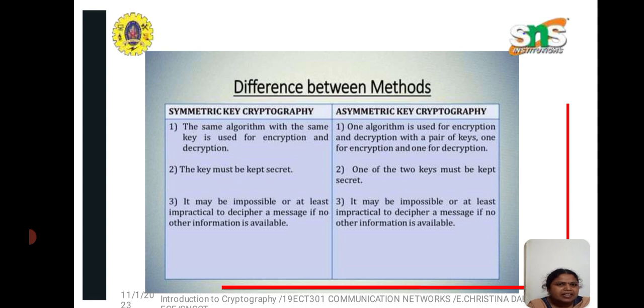In the asymmetric key, we use only one algorithm, used for encryption as well as decryption, with a pair of keys, one for encryption and one for decryption. One of the keys must be kept secret, and it is impossible or at least impractical to decipher a message if no other information is available. These are the differences between asymmetric and symmetric key cryptography.